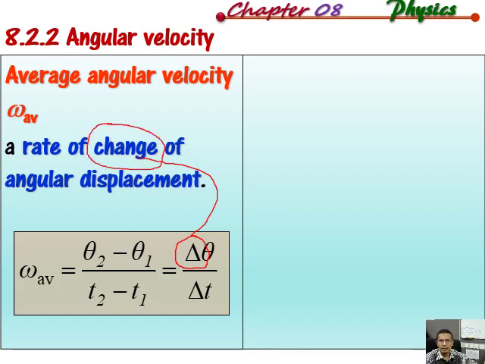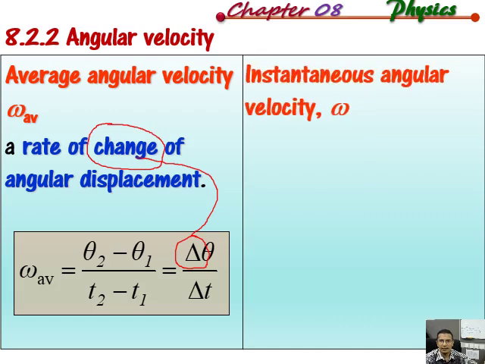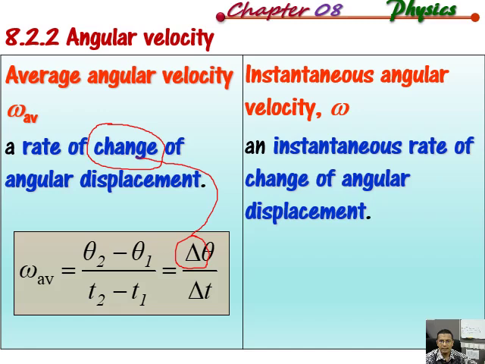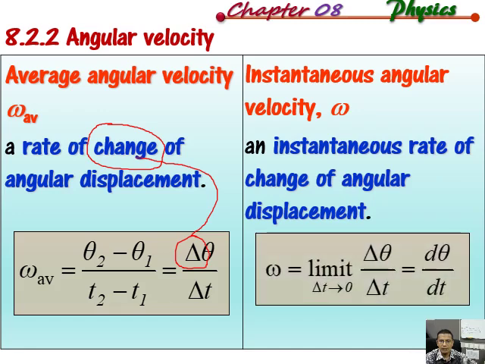Alright, so the instantaneous angular velocity will be the instantaneous rate of change of angular displacement, where we take the limit as the change of time approaches 0. Therefore, the formula for the instantaneous angular velocity will become d theta per dt.